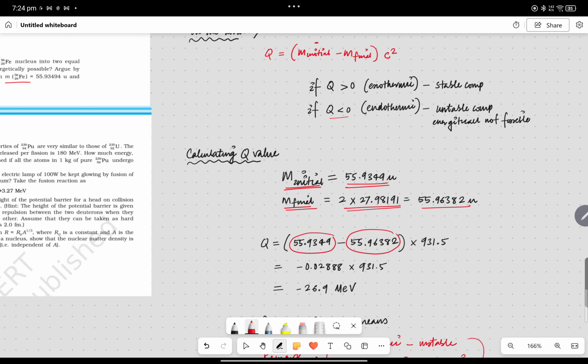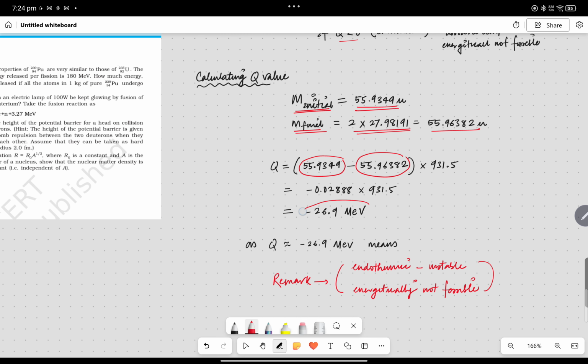You can see that you are getting the value of Q in negative. That means energy is needed, and because energy is needed, it is endothermic, an unstable compound, and energetically not feasible, right? As with the example of CO2 giving C plus O2, that is not feasible. You can see it written, but it is not feasible in real life, right? So this is the thing.